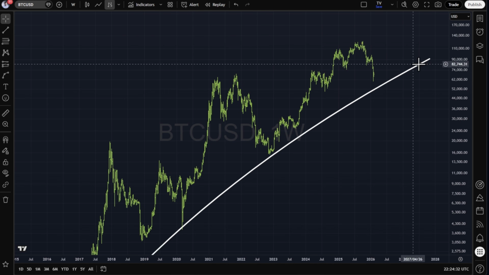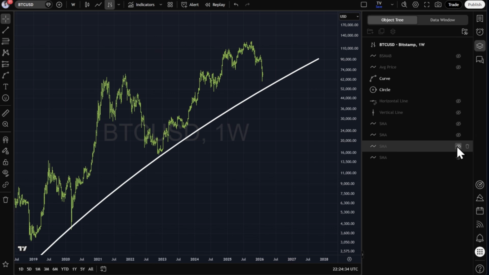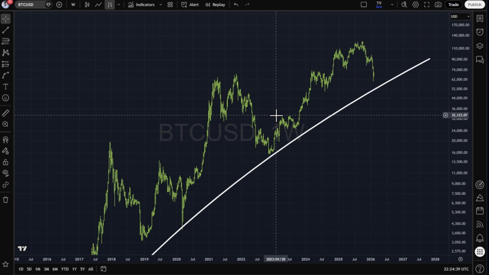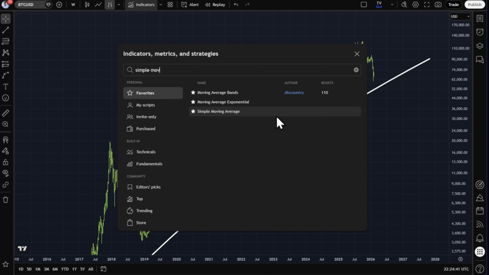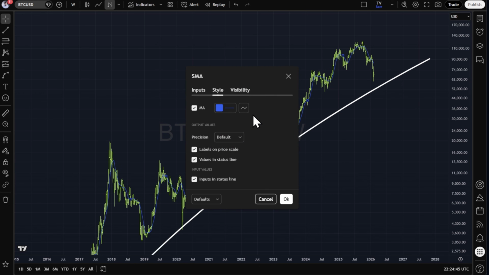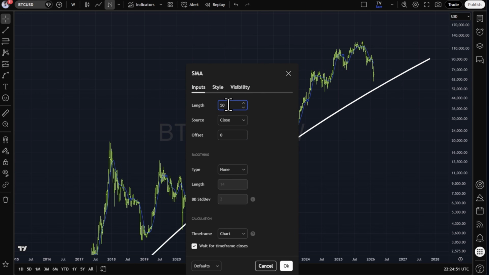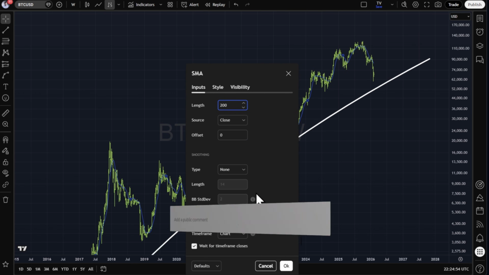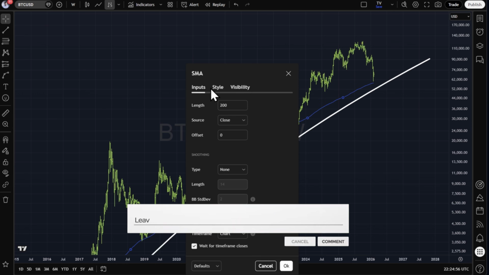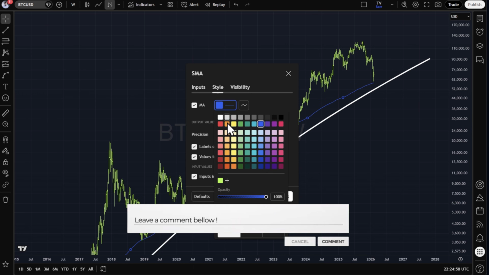There are other approaches like the 200-day moving average, right? So the 50-week moving average. If we take the 50-week SMA. Let's just add a moving average, simple moving average. We are now on a weekly chart. We add 4 years, I believe it was mainly. Yeah, the 200-week moving average. That's the one that we want to look at. The 4-year moving average, basically.